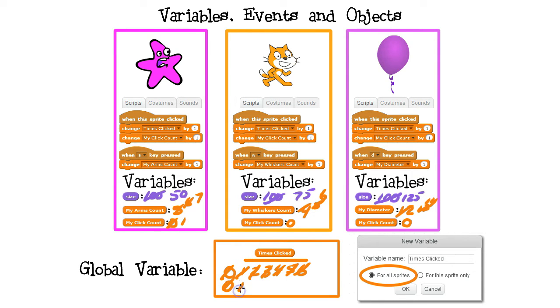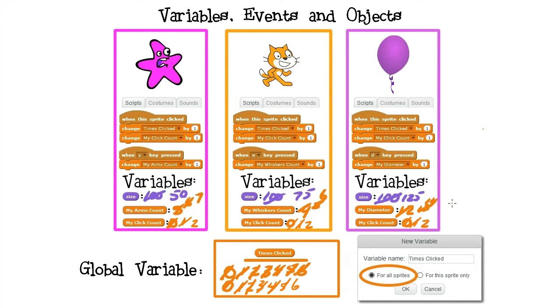And so was times clicked. Clicked on the starfish again, times clicked was changed by 1 to become 2, and my click count for the starfish was changed by 1 to become 2. Clicked on the cat, times clicked became 3, and my click count for the cat became 1. Clicked on the cat again, times clicked became 4, my click count for the cat became 2. Clicked on the balloon, times clicked became 5, and my click count for the balloon became 1. Clicked on the balloon again, times clicked became 6, and my click count for the balloon became 2.